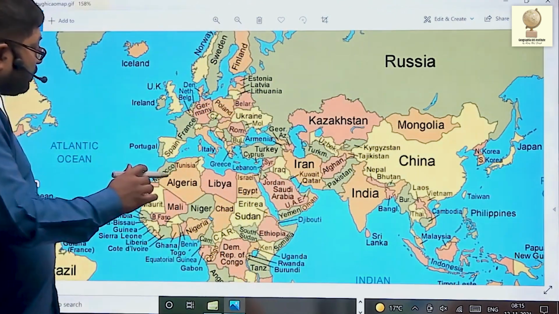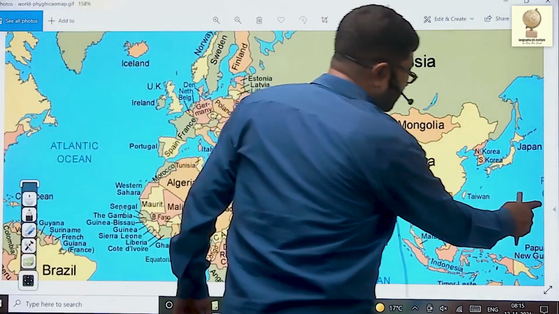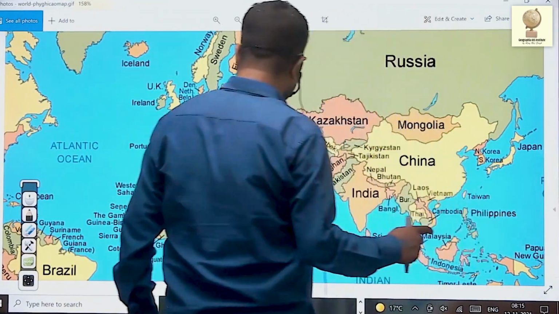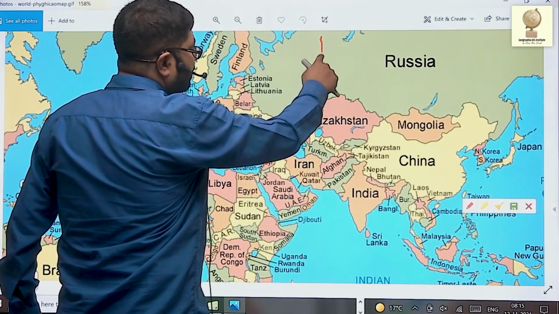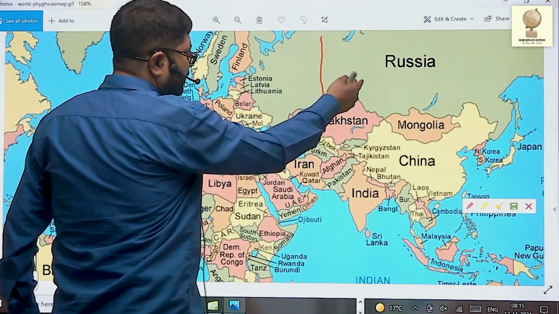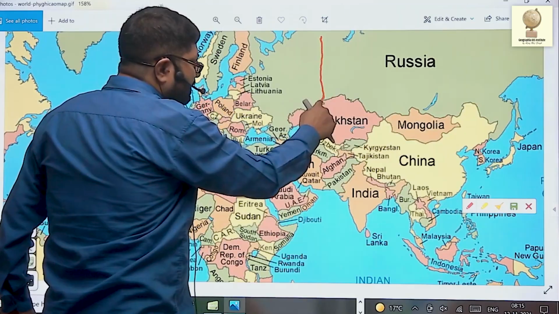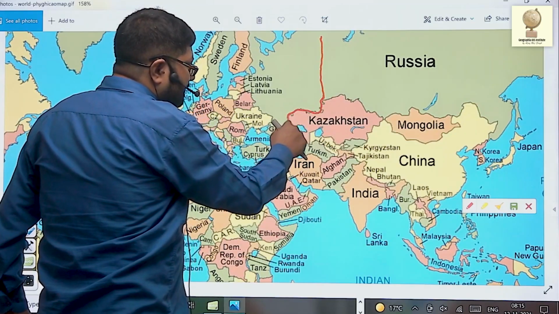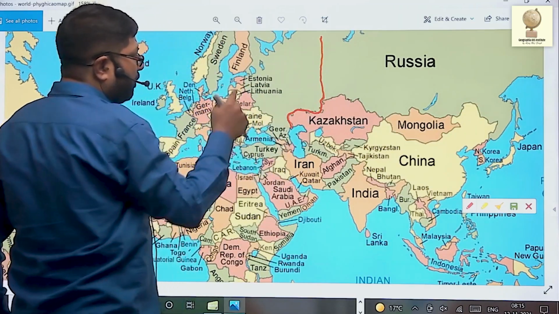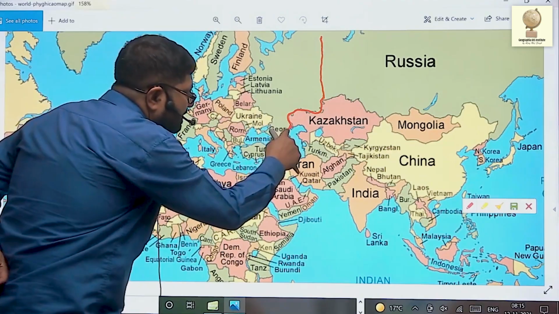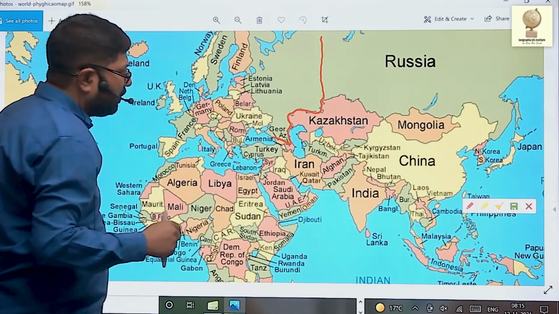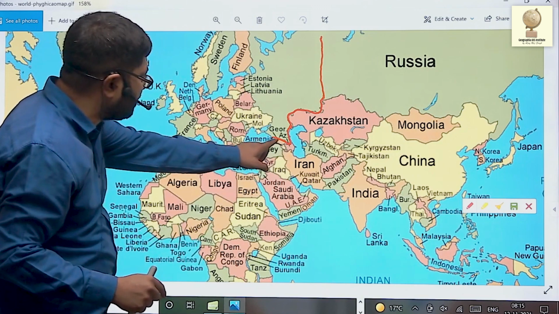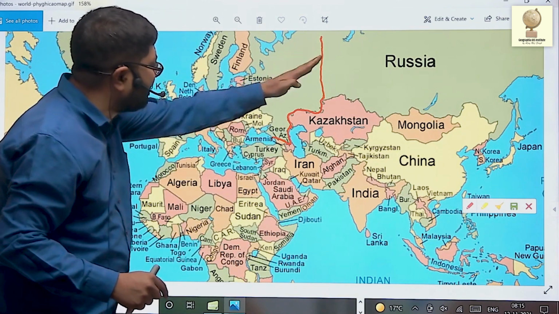And in south, suppose this is Ural Mountain, this demarcates the border of Russia and Asia and Europe, and then this border runs like this. This is the border of Asia and Europe. After this, the border runs like this, north of Azerbaijan and Georgia. This is Azerbaijan, this is Georgia. This is the border of Europe and Asia.